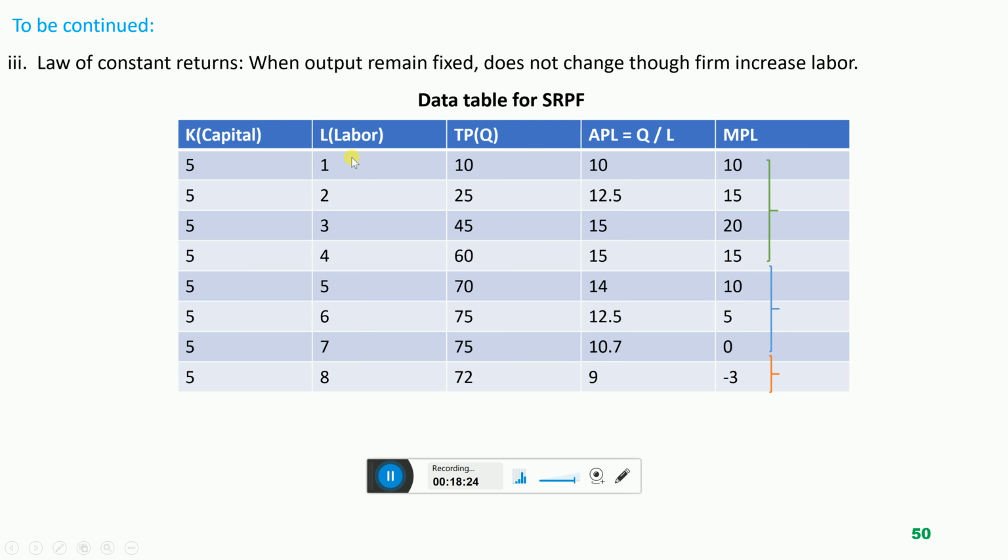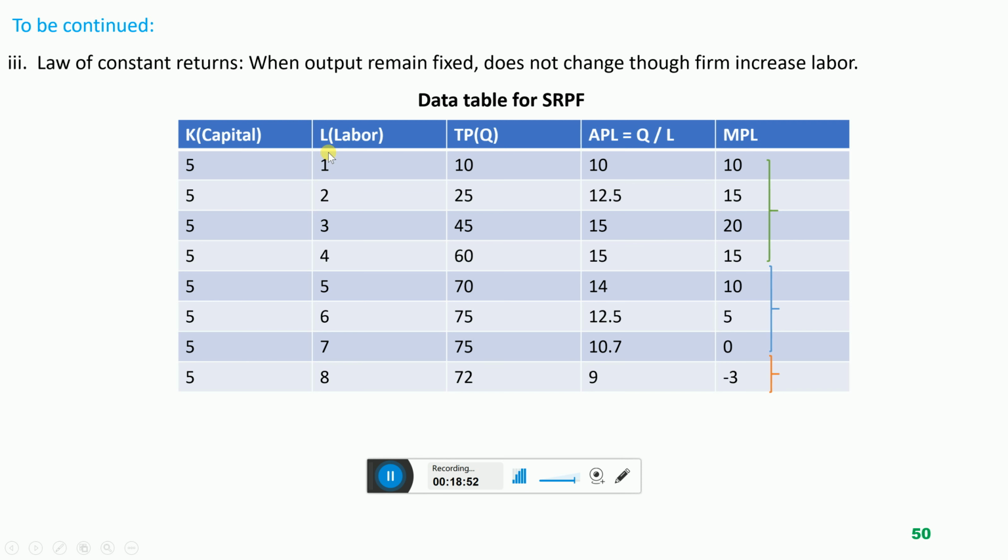Now here, suppose this green bracket represents the beginning or the first stage of production. In the beginning the company has 1 labor and 5 machines.